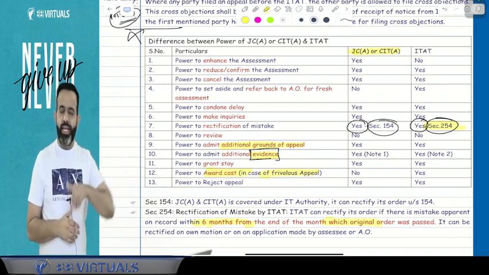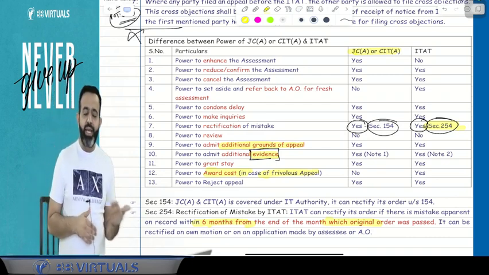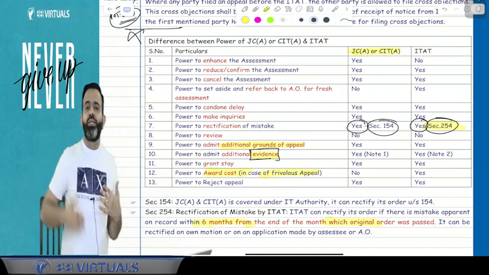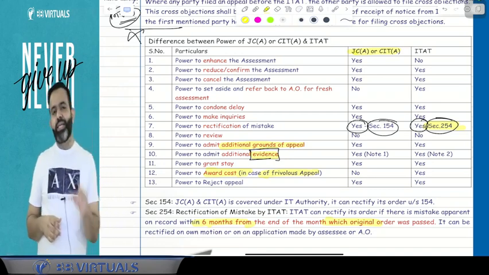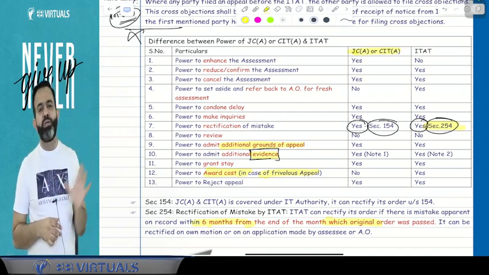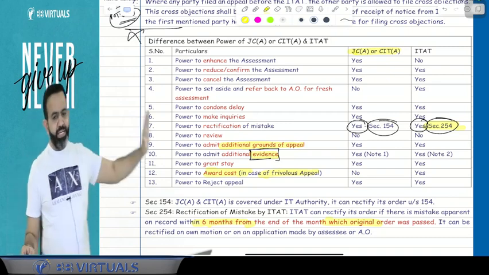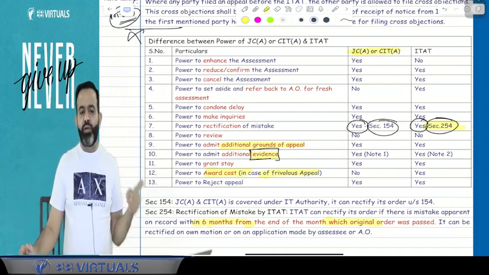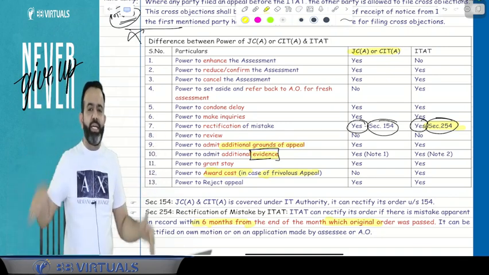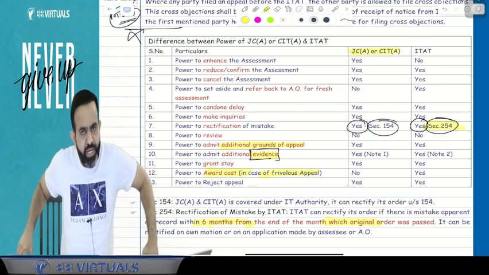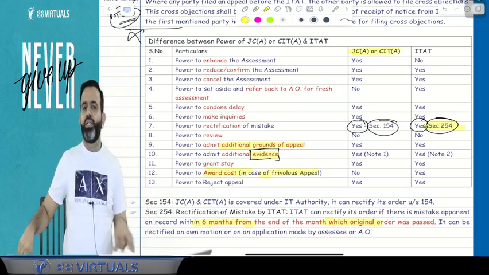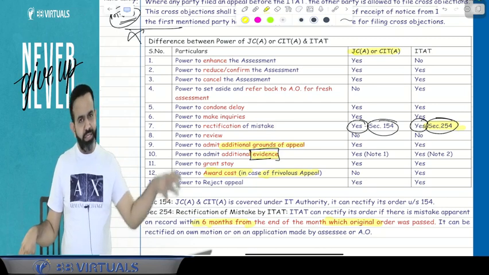So the question is, can CIT appeal or ITAT have the power to award the cost to the other party? Answer is, guys, ITAT has the power but CIT appeal doesn't. Means CIT appeal or JC appeal don't have the power to award the cost to the other party, but ITAT can award the cost to the other party.